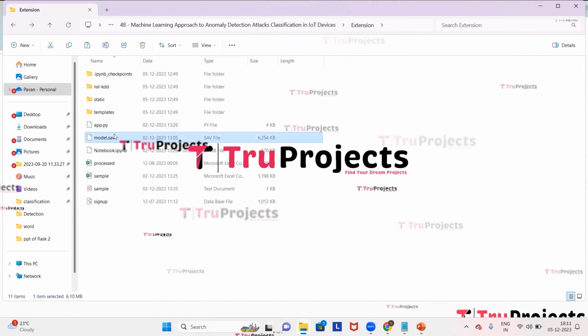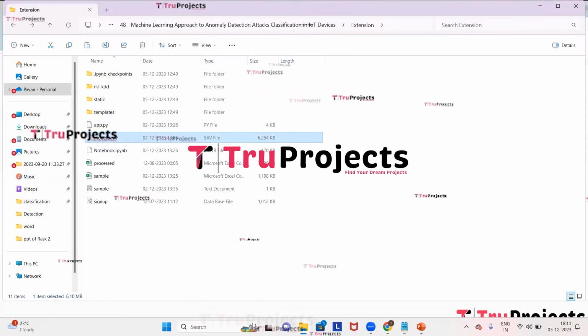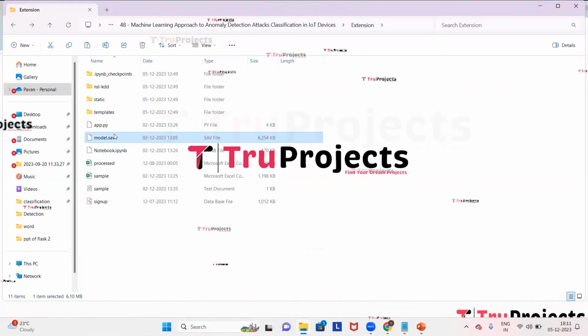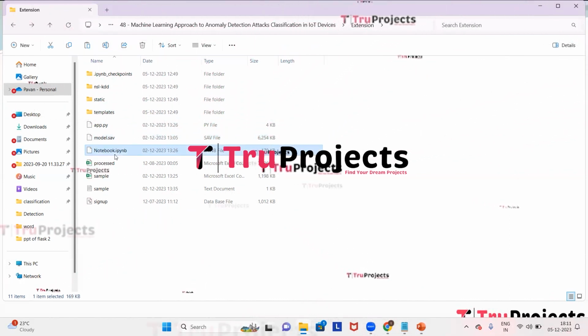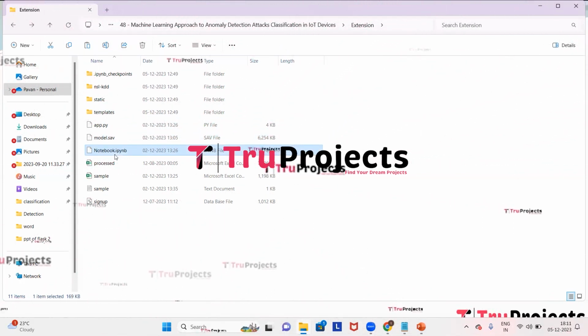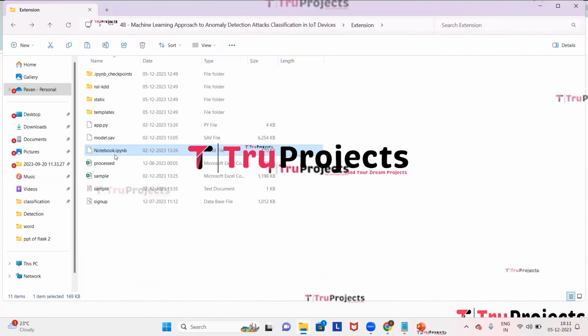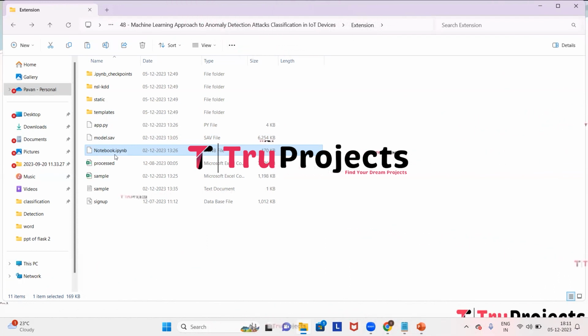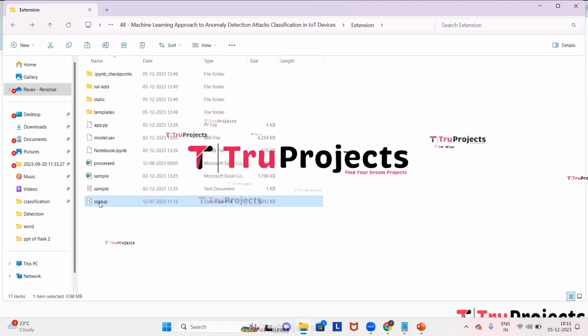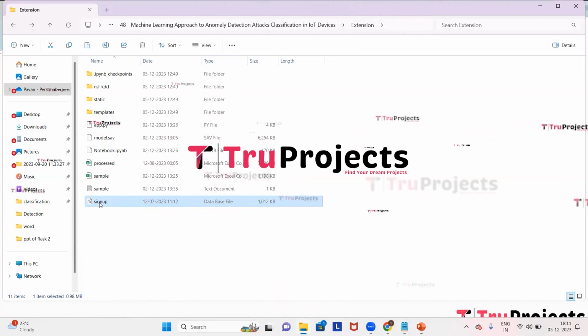This is the model file, and this file contains the algorithm information and that will be loaded into the project code during runtime. This is notebook file. This is a Jupyter Notebook file which contains a combination of code, graphs, and outputs all in one place. It allows users to write and execute code in individual cells, making it a popular choice for data science. This is sign-up file. This is the database file used to store the user information.